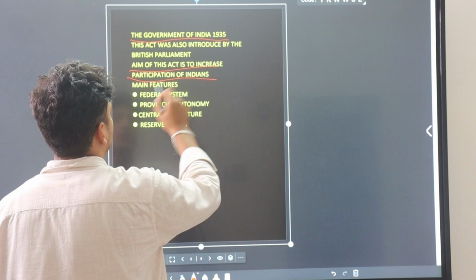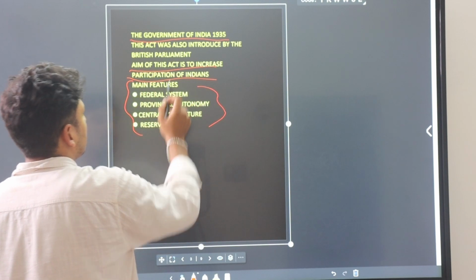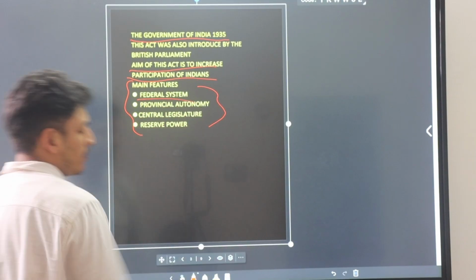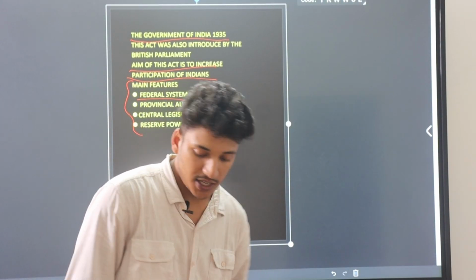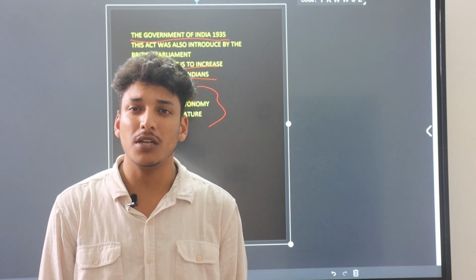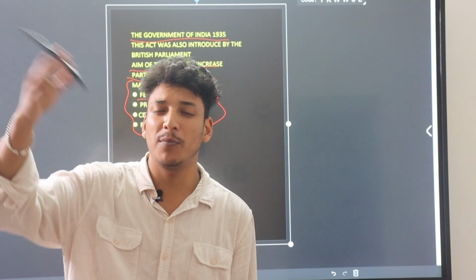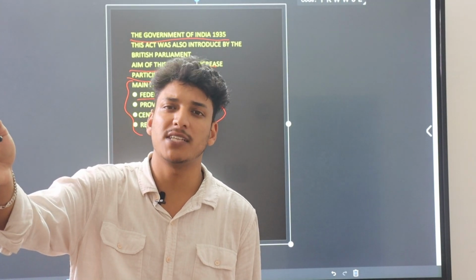The main feature of this act is the federal system. Federal system means your government is divided into two parts, a union government and a state government. Union government has more power and state government has less power.